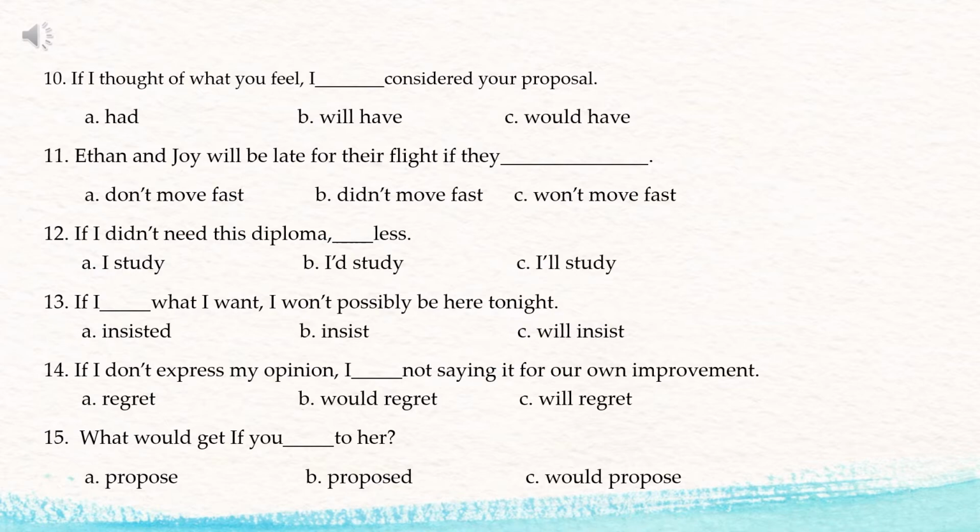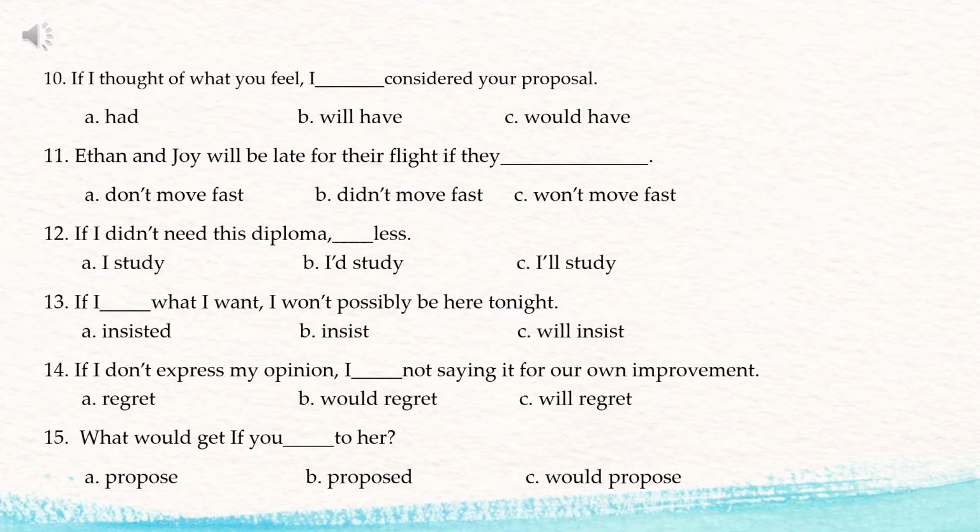Number 14. If I don't express my opinion, I blank not saying it for our own improvement. If I don't express my opinion, what tense is it in? It's in the simple future tense. If I don't express my opinion, I will regret not saying it for our own improvement. So we will have "I will regret," because the action will just take place. So it's letter C. Later on, we'll go back to it and I'll explain it to you once more.